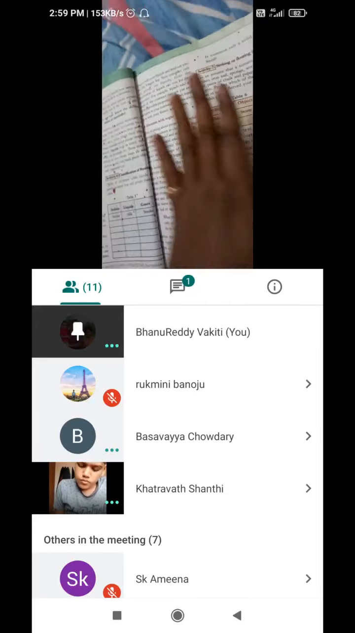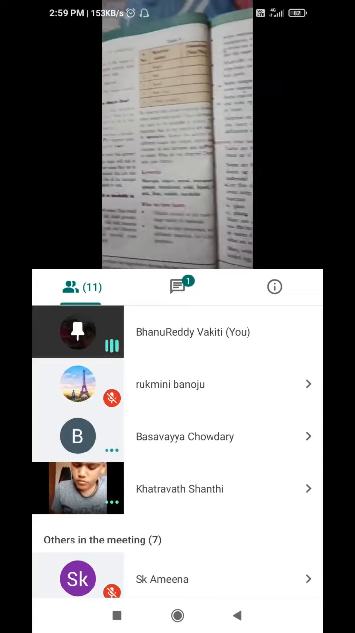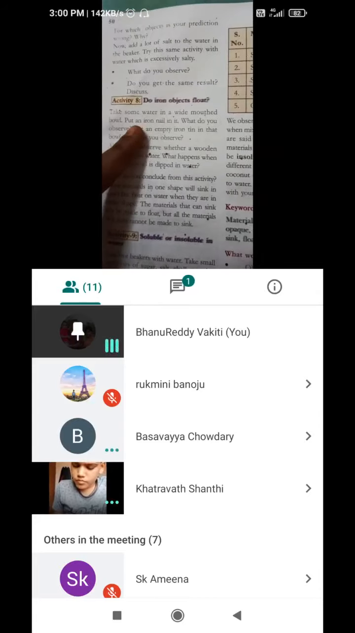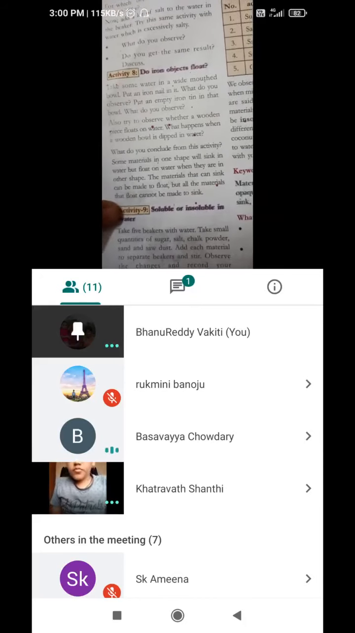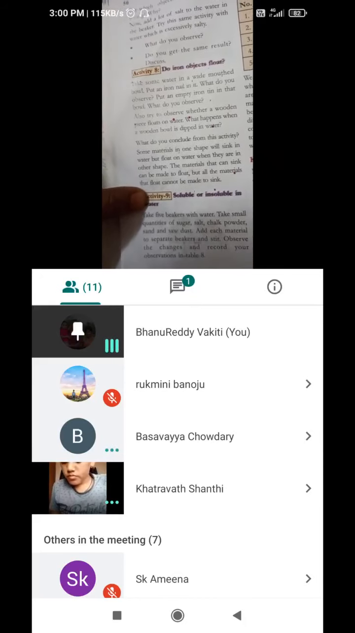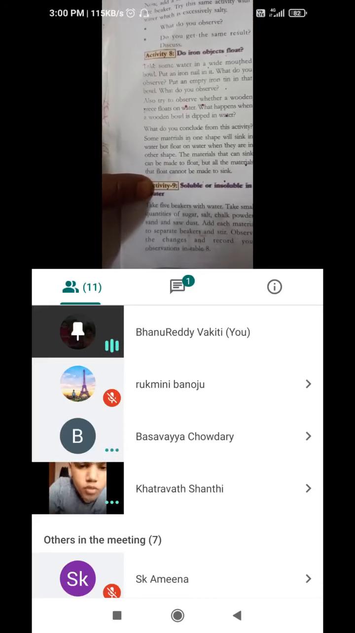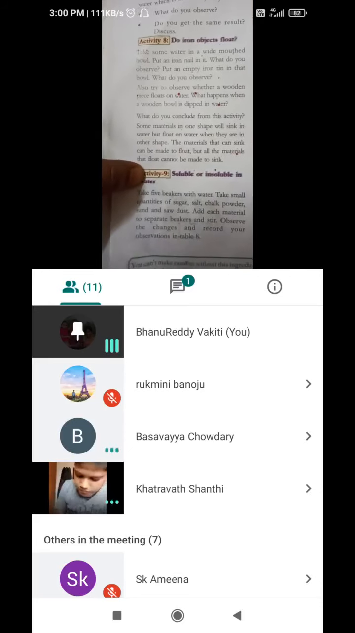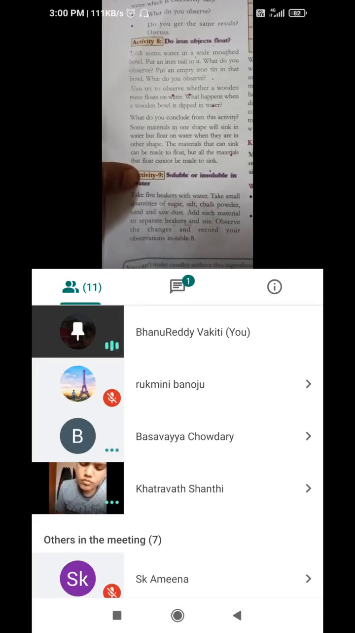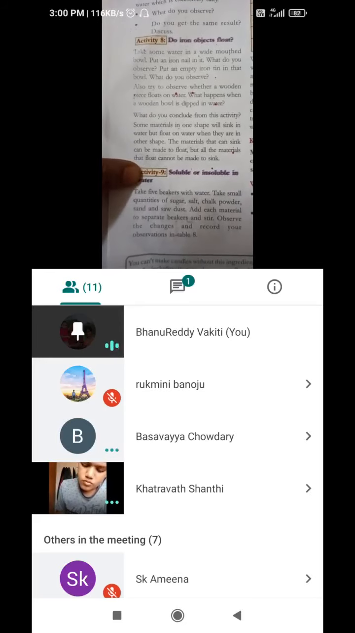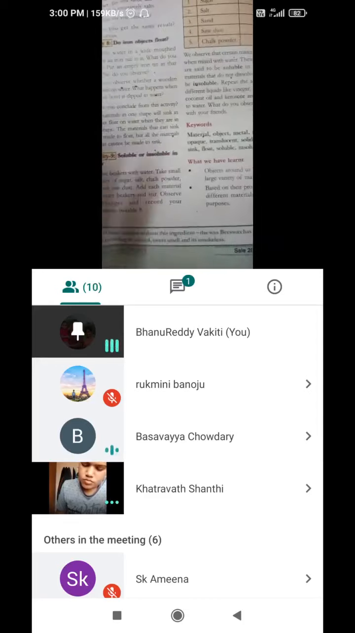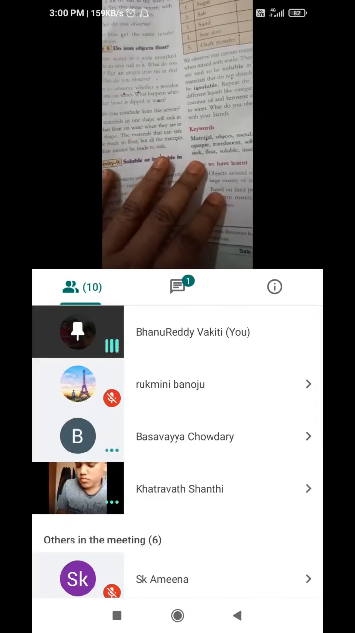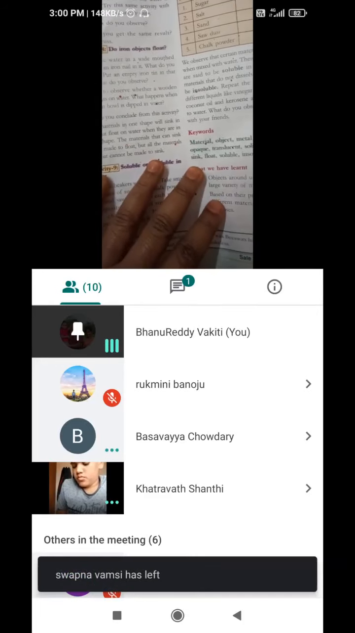Okay. Next, sinking and floating. Some objects will sink. Do iron nails or iron objects float or sink? Yes. Some materials, according to the shape, they will sink, but some float on water because they are in another shape. Materials that can sink can be made to float, but all the materials that float cannot be made to sink.